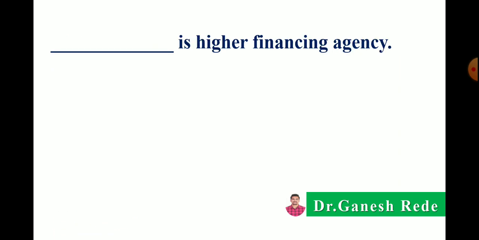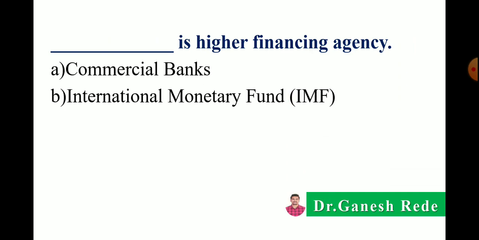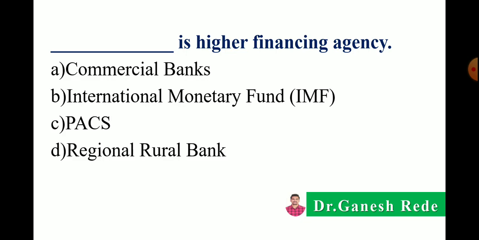Then next, Reserve Bank of India means RBI. Dash dash is higher financing agency. Options are commercial banks, International Monetary Fund, IMF, PSCs, or regional rural bank. Here correct answer is IMF or International Monetary Fund is the higher financing agency.